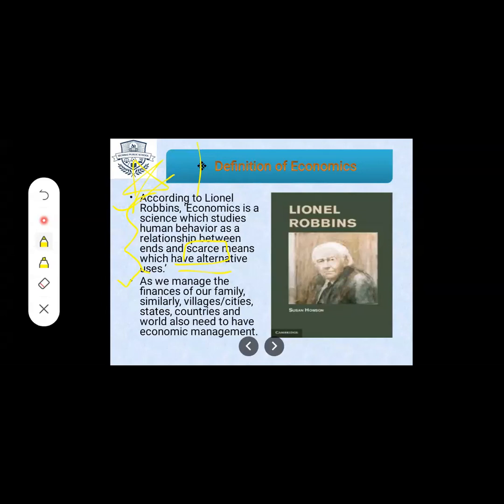Next is, the system remains the same, the difference is the amount. A country's income is more, expenditure is also more. For example, in the family also, if our income is more, student, then the expenditure will also be more. So here we have to do the proper management.